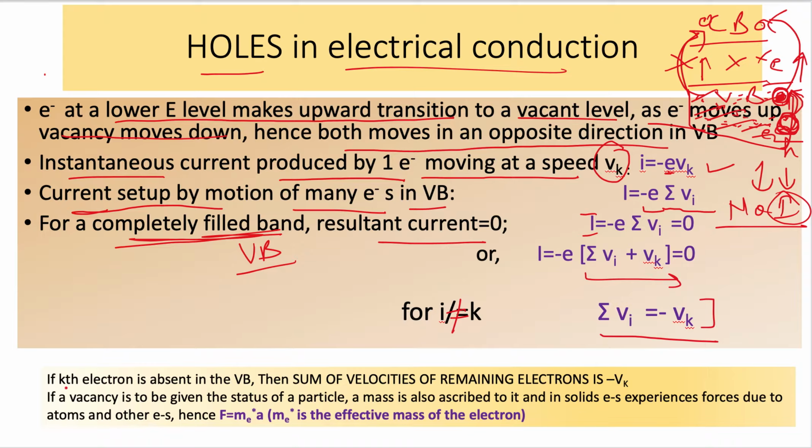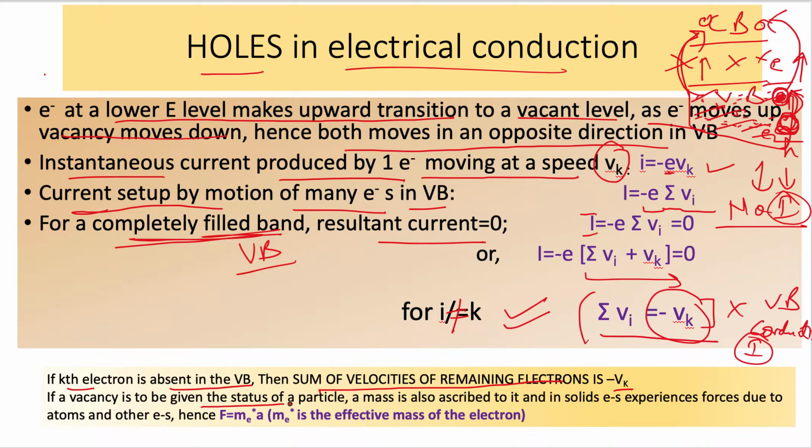Let's talk about the significance of this equation. If the kth electron is absent in the valence band, that is why it plays a role in the conduction process and the generation of current. Then the sum of velocities of the remaining electrons is -v_k.